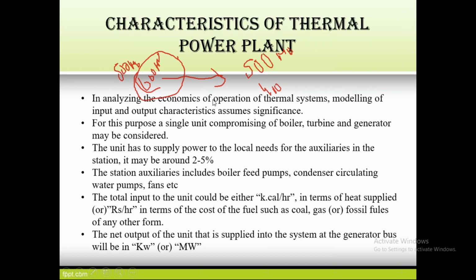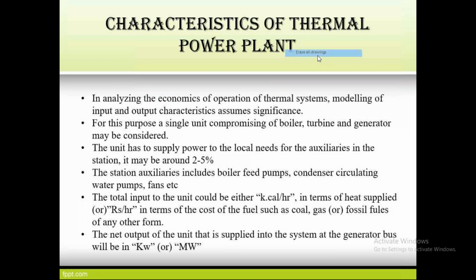So what are the characteristics of a thermal power plant? I already said that in power plant operation, we have to consider certain factors. The first one is analyzing the economic operation of thermal stations, where modeling of input and output characteristics assumes significance.